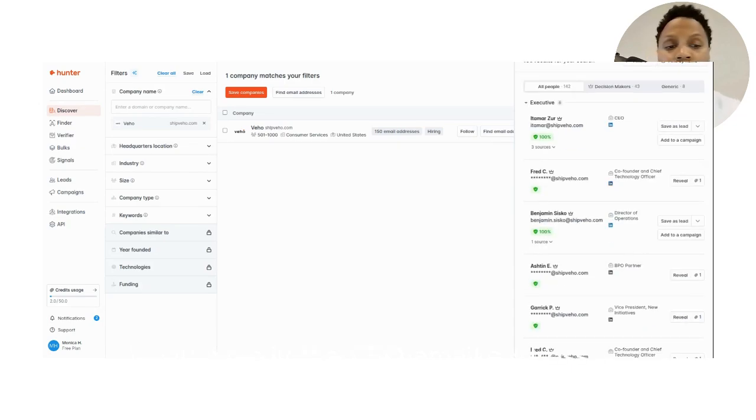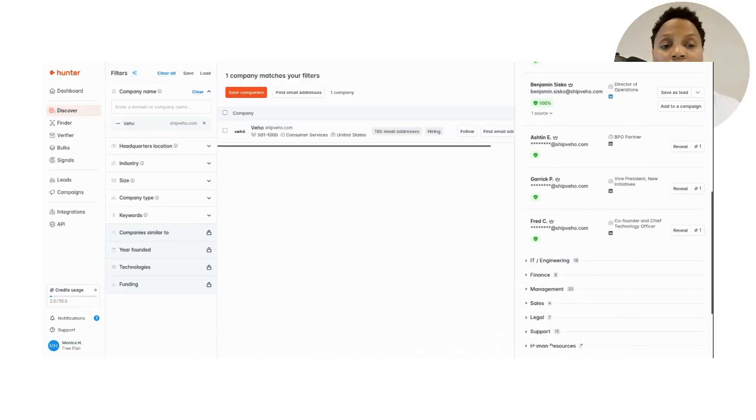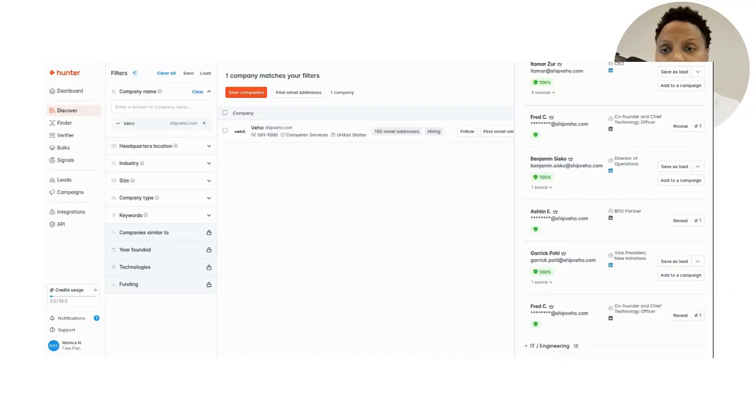So we got the CEO email address. We have the director of operations email address. We have the vice president of initiatives email address. Once we press reveal, we can go ahead and get that email address. So what will we do, guys? What we're going to do, family, is make an email. We're going to put the CEO in an email and CC the director of operations as well as the vice president.